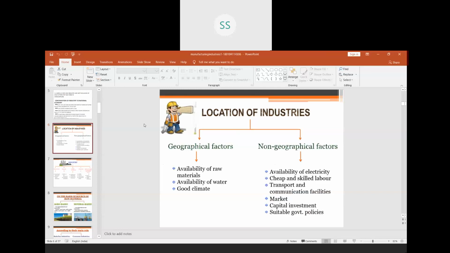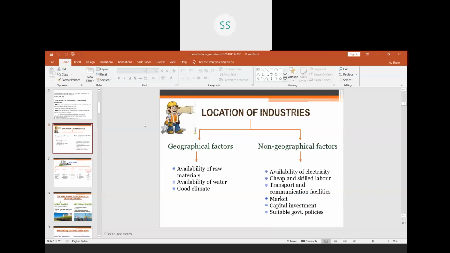Now, when I talk about all these factors, geographical and non-geographical, do you think that all of them are available in one place? Do you have any such area where all are there? You have cheap labor, cheap raw material, cheap water availability, good climate, transport and communication facilities, cheap skilled labor, everything. If such an area is there in our country, everybody would like to set up their industry there. So, what will be the most suitable area where you would like to set up an industry?